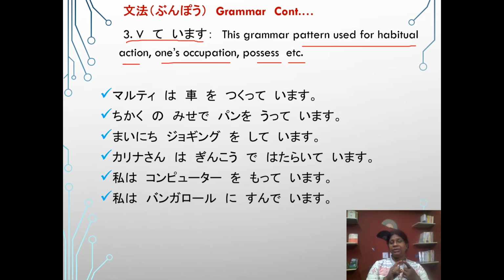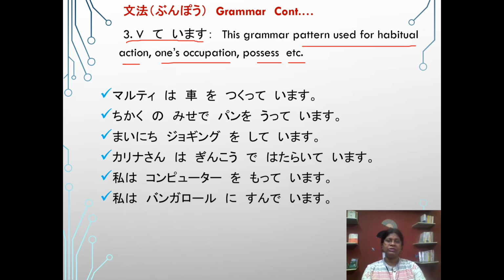It means the te form imasu is not only used for continuing action, or you can say progressive action. It is also used for someone's habitual action, someone's occupation, and also for possessive.